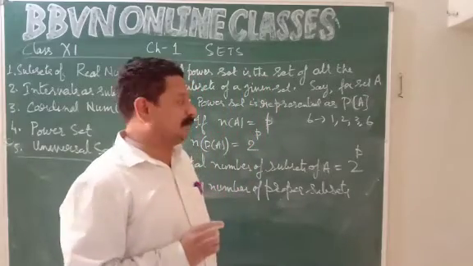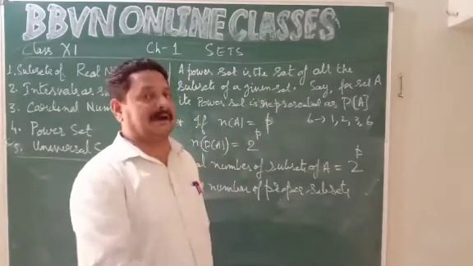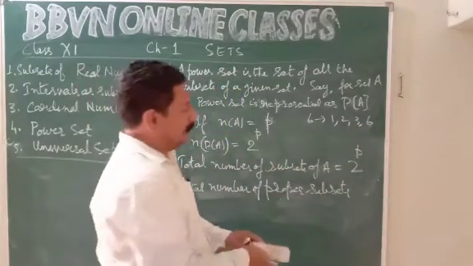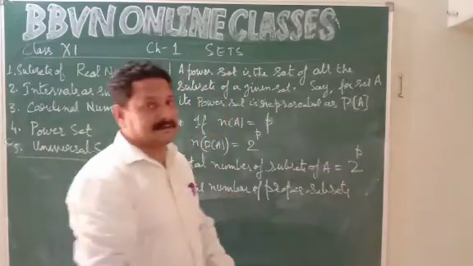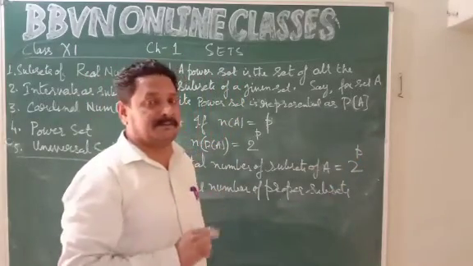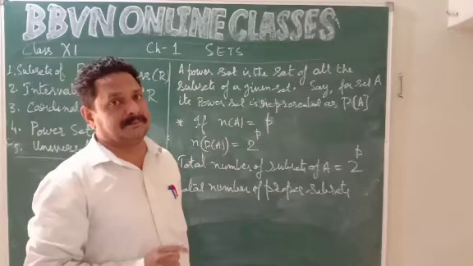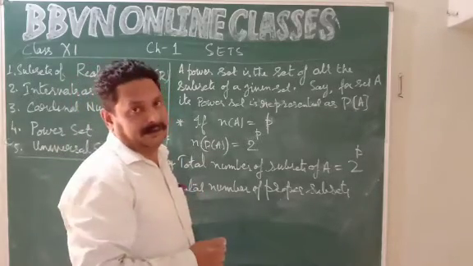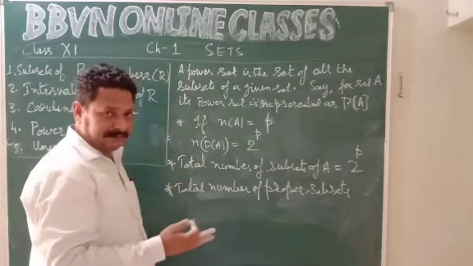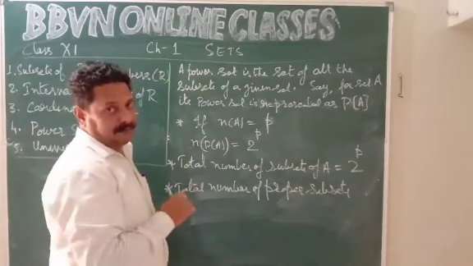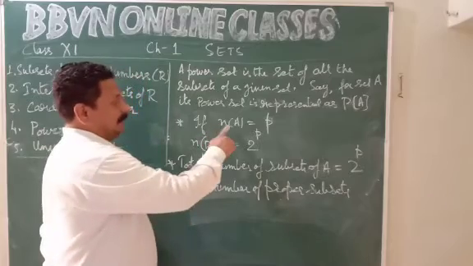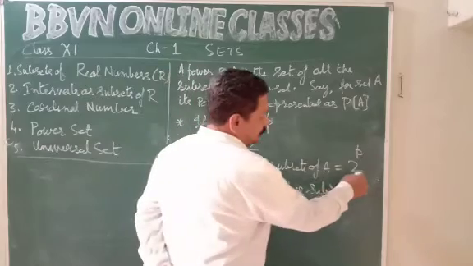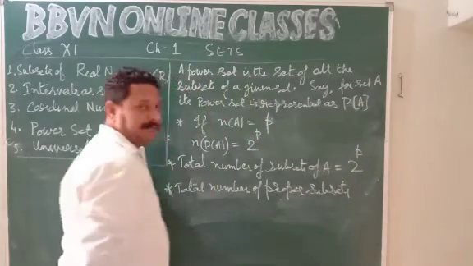Every number is a factor of itself but not a proper factor. 6 is a factor of 6 but it is not a proper factor. In the same way, every set is a subset of itself but it is not a proper subset. To be a proper subset, there should be at least one element less. So every set is a subset of itself but not a proper subset. So we know that if a set has p elements, then the total number of subsets possible is 2 to the power p.